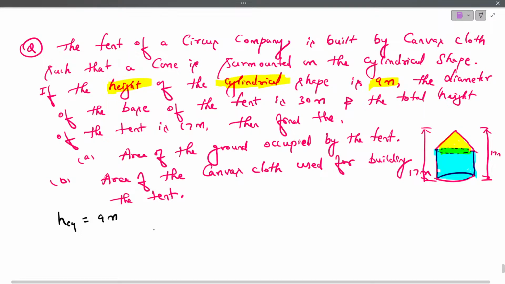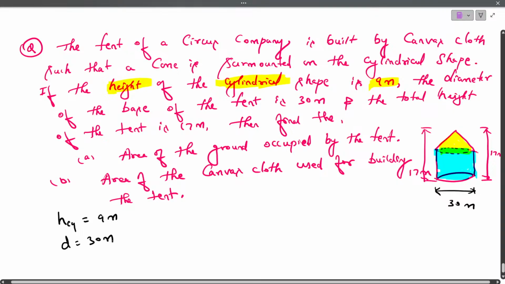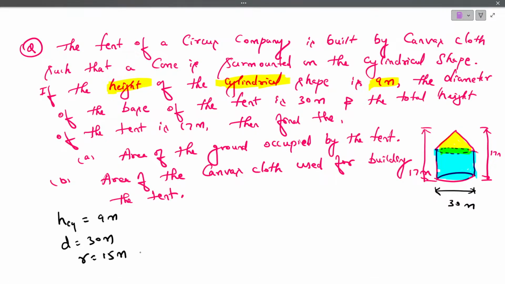And diameter of the base of the tent. So this is the base, right? So this is the diameter. What is the diameter of the base of the tent? That is 30 meter. So if the diameter is 30 meters, then the radius will be 30 by 2. That is 15 meters. Right?